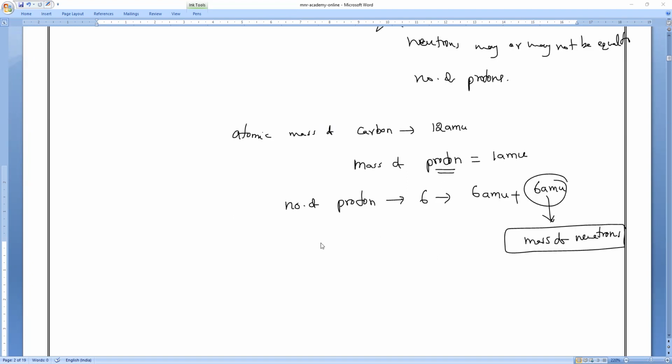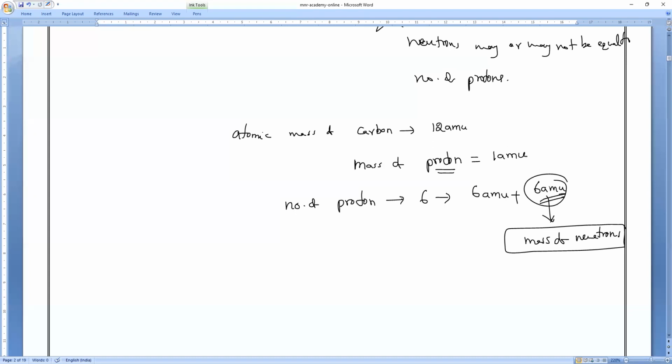Okay, so that is what you have to remember. The discovery of neutrons alone explained this. Where is the extra 6 AMU coming from? That was explained only after the discovery of neutrons. Once again, remember: why does carbon not have an atomic mass of 6?